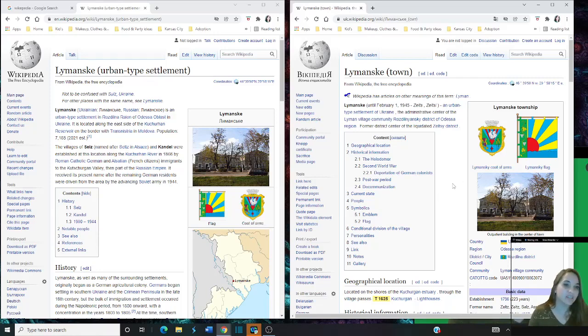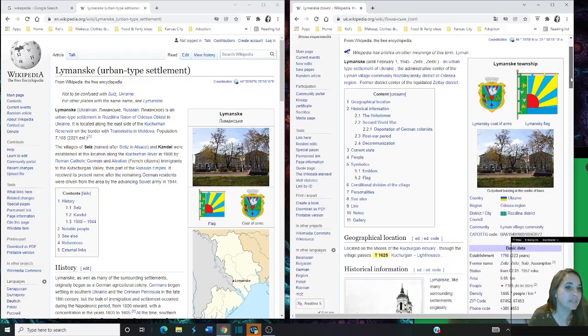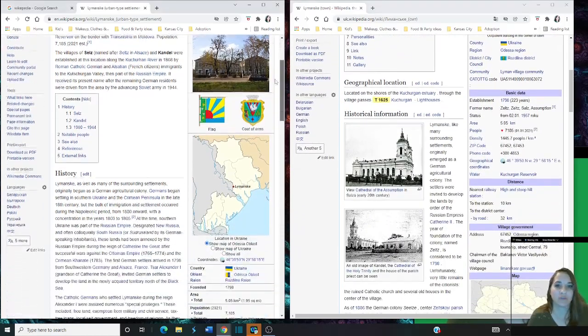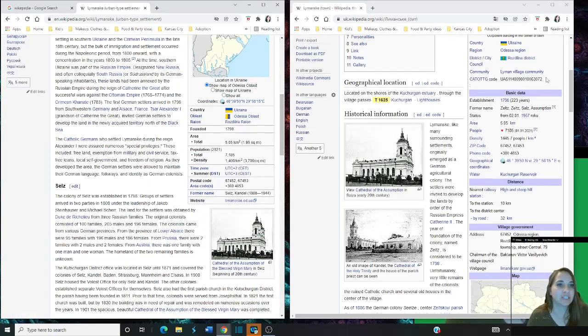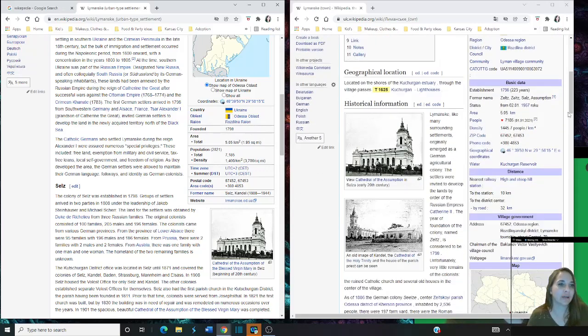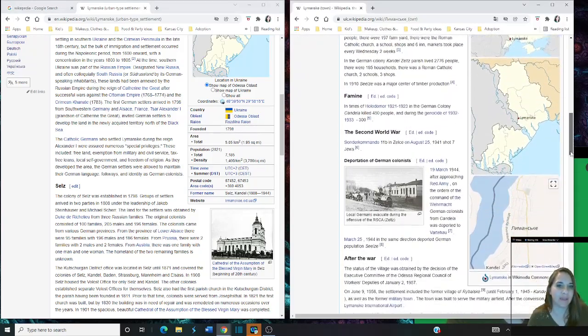That's why you see so much information, okay? And there's all kinds of District of Odessa, there's all these things. And from this page, you may be able to find a ton more information. Let me just scroll down here to the basic data. Just look at the difference here. Look at the statistics. They're completely different on this page. Just the statistics alone. All right. Let's go down a little bit further. I just want to kind of peek at things for you.